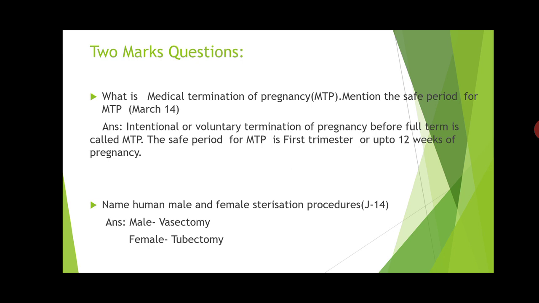Since the fallopian tube is cut, the name is tubectomy. When you cut the vasa deferens in the male, it is called vasectomy. So don't get confused, write the names correctly. In male it is vasectomy. In females it is tubectomy.